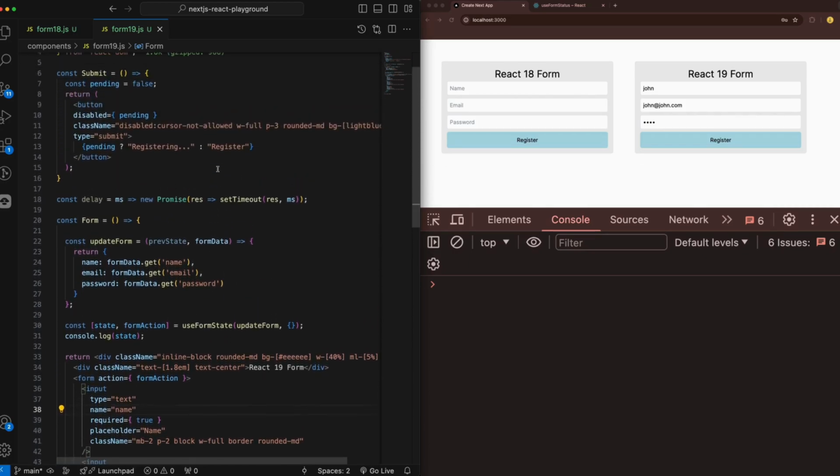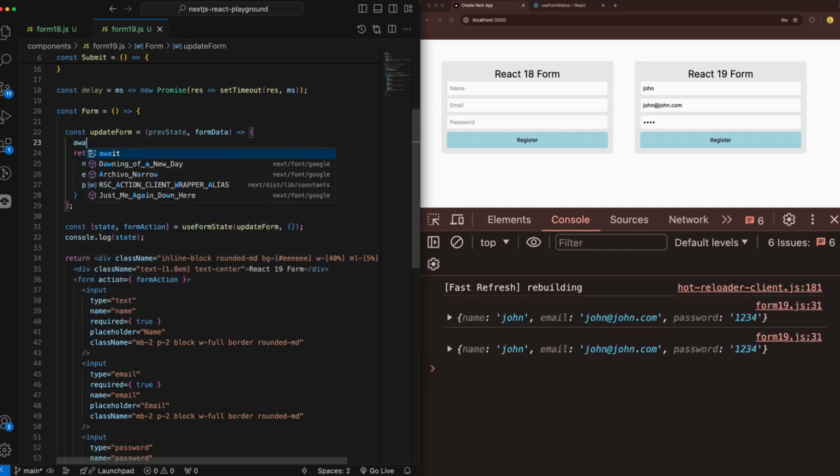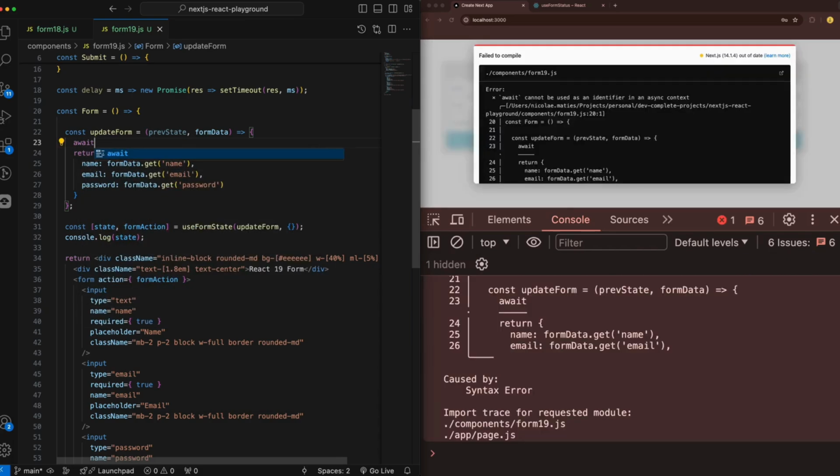The next thing that we want to do is to make use of this delay, because we want to mimic somehow the same thing that we were doing here with the register. So we can call here when we update the form, I mean when we call this function on form action, because this is not being called as we were doing it previously in React 18 on every change of the inputs.